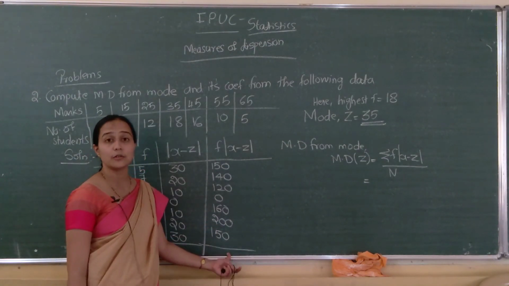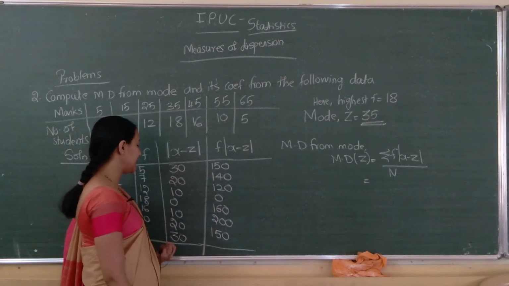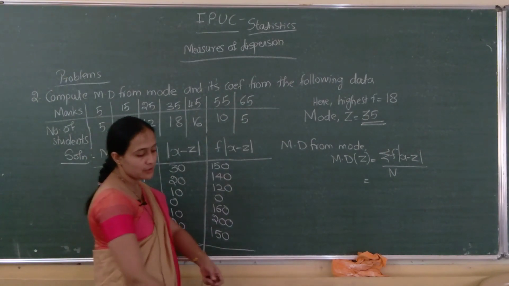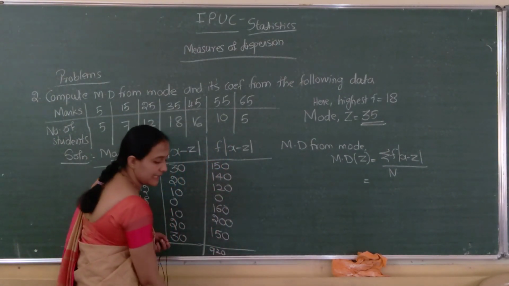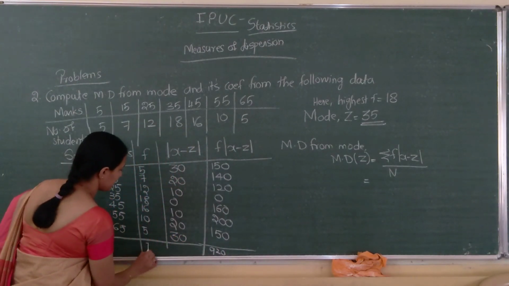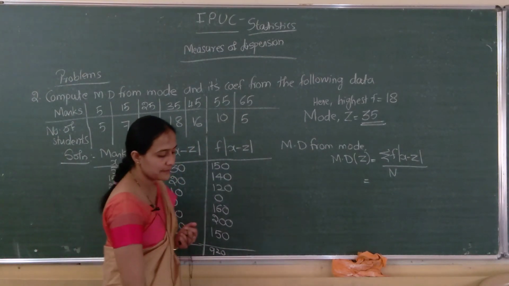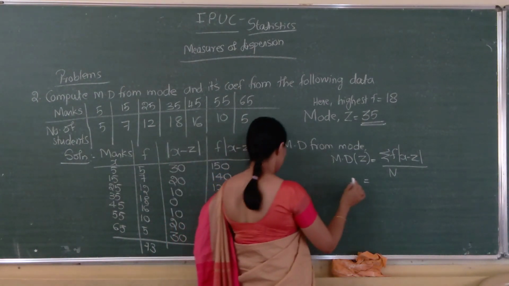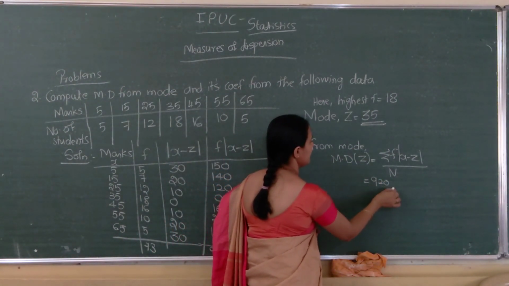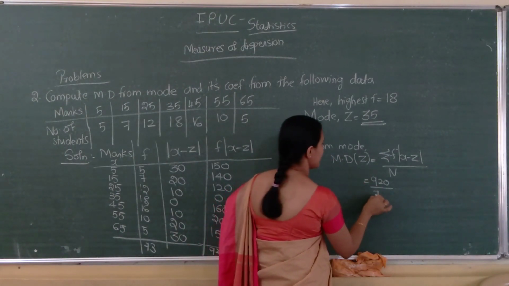Similarly, capital N is also required. So its total is 920 and capital N is 73. So just apply 920 divided by 73.